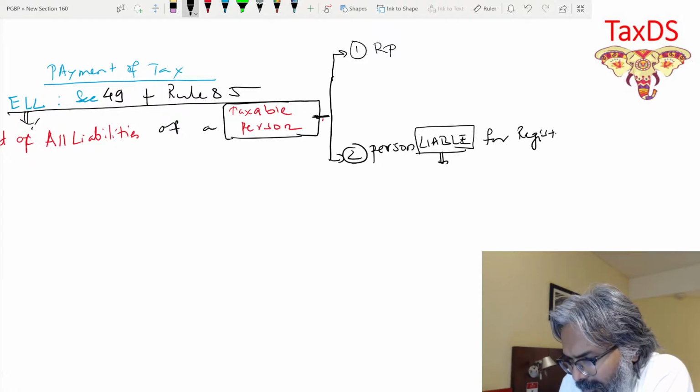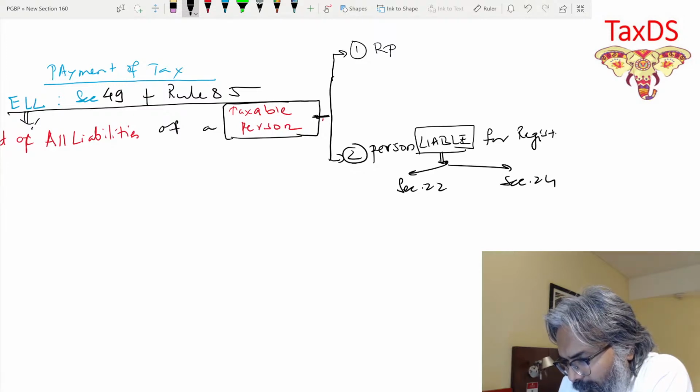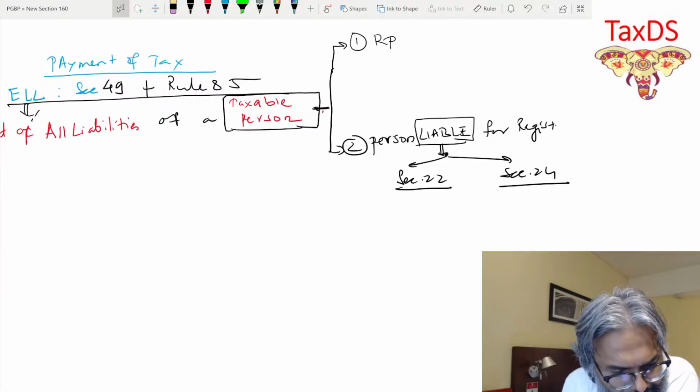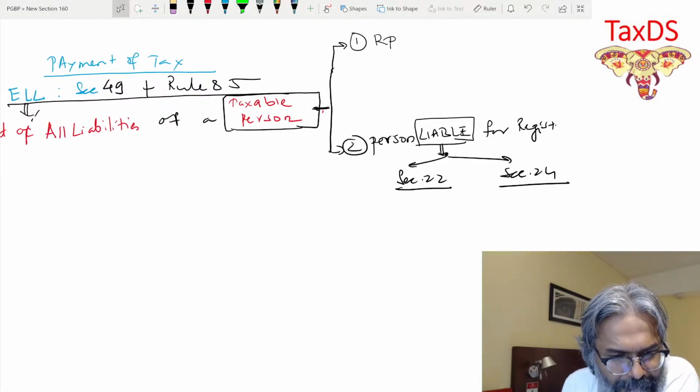Registration. And who is liable for registration? You know, students, that is given to you in section 22 and 24. Section 22 and 24 talks about the person who is liable for the registration. I hope that all of you are clear with this one. Every one of you.